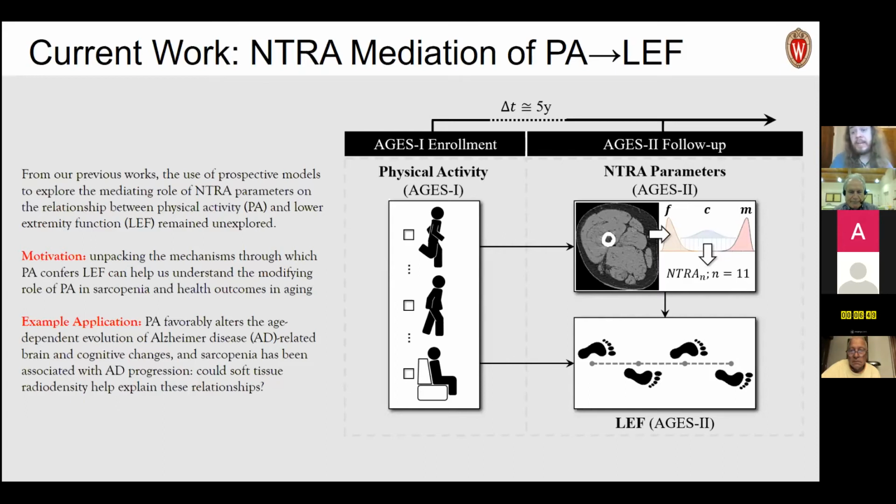An example application of this is that physical activity is known to favorably alter various health outcomes in aging, such as Alzheimer's disease. But the mechanisms of this are not understood very well. And so if we can understand the role of physical activity in LEF through NTRA, we can perhaps hypothesize that NTRA fits in with almost any physical activity and health outcomes paradigm.